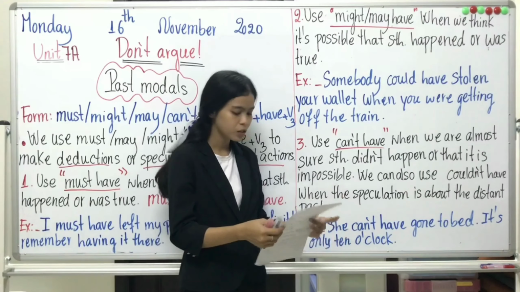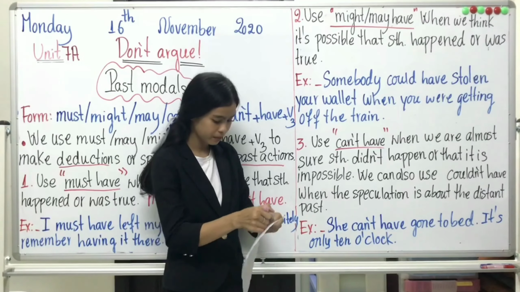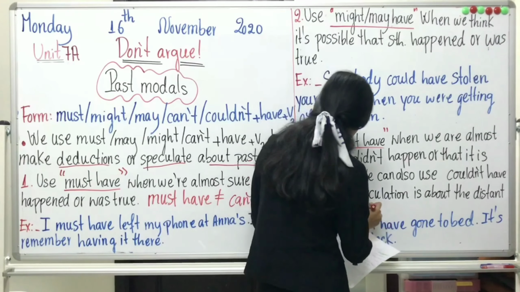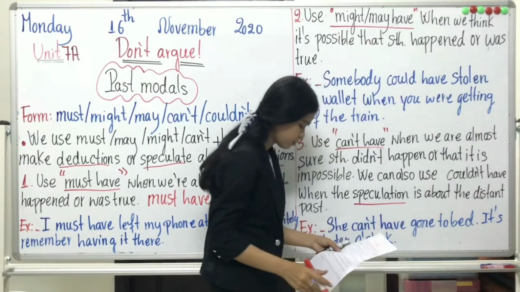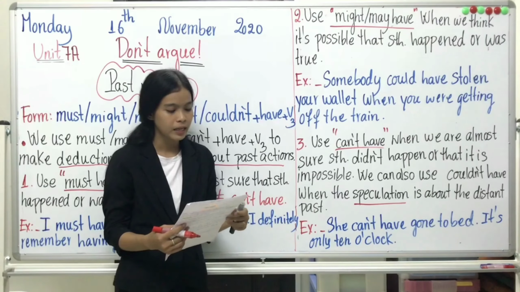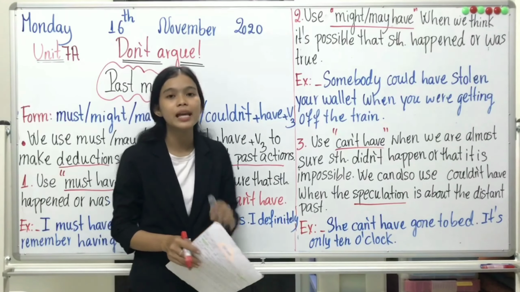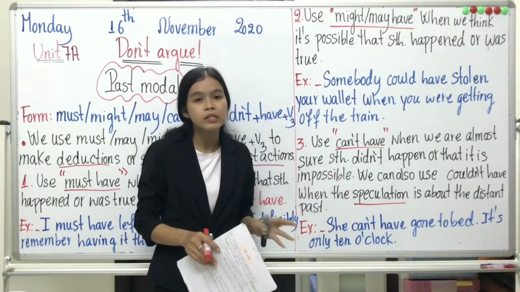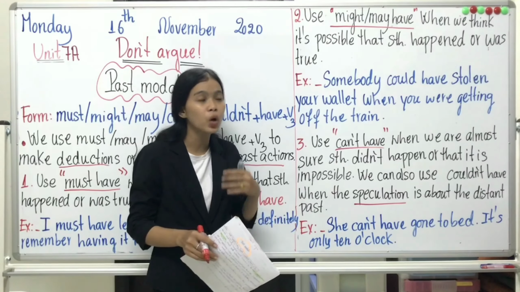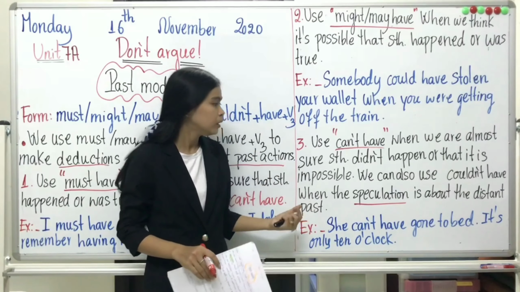What is speculation? Speculation is the same as what I told you in the beginning. It is what you are thinking. You consider something.